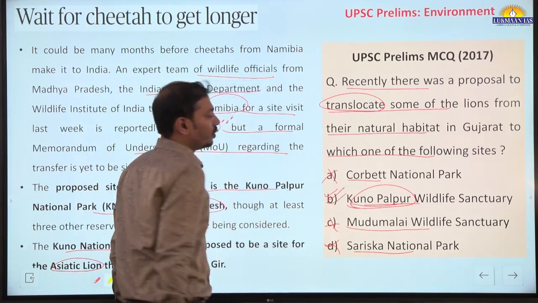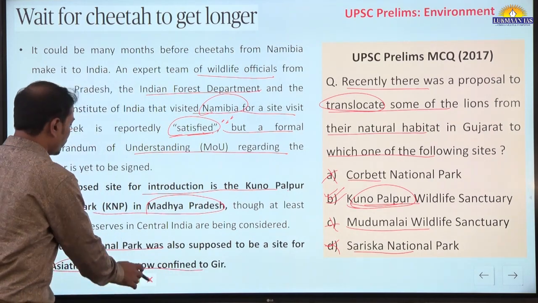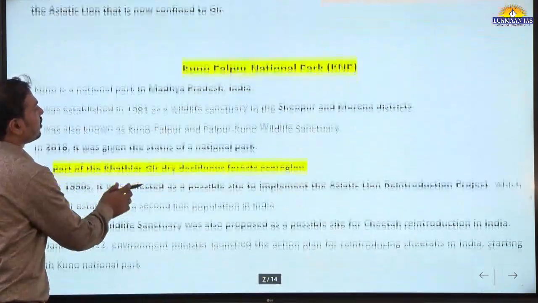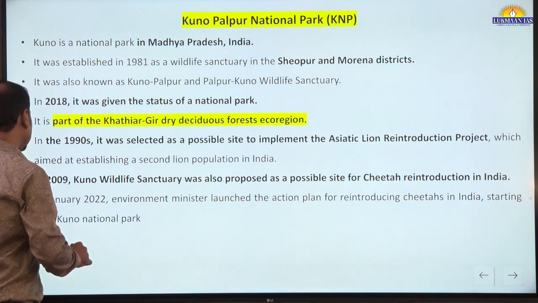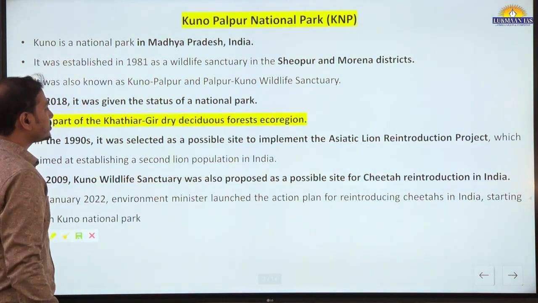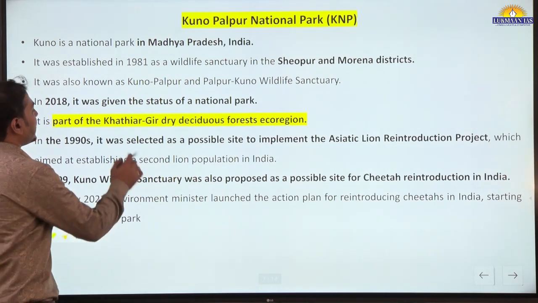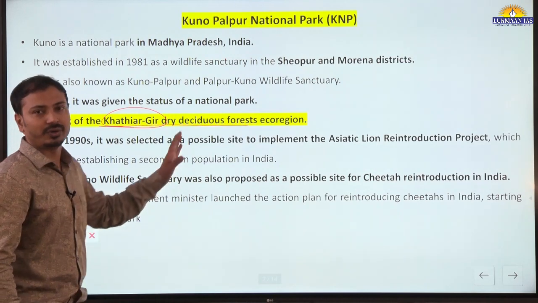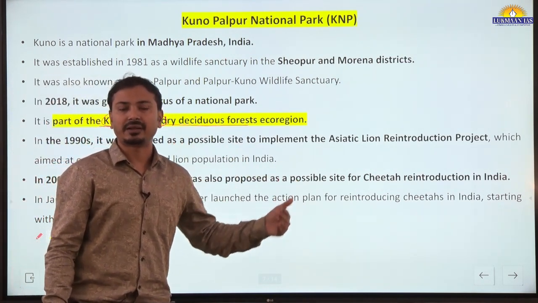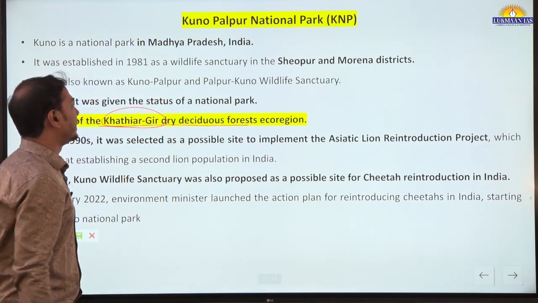Okay, Kuno Palpur. Let's find out more information about this national park. Yes, it is located in Sheopur and Morena districts in the northern part of MP, and it is part of the Kathiawar-Gir dry deciduous forest ecoregion. This is what we are talking about, the natural habitat of Asiatic lions.